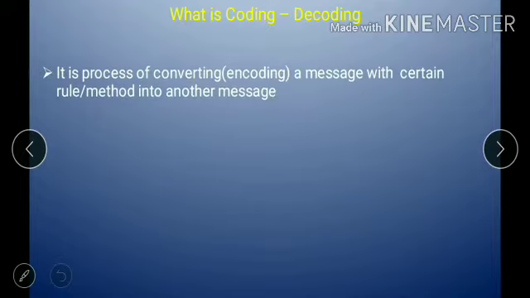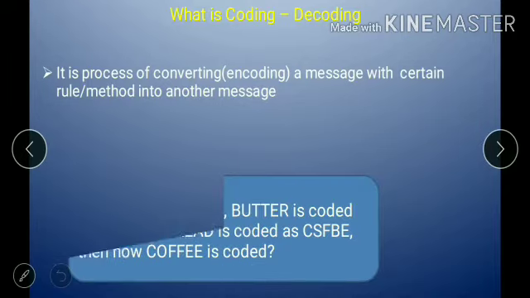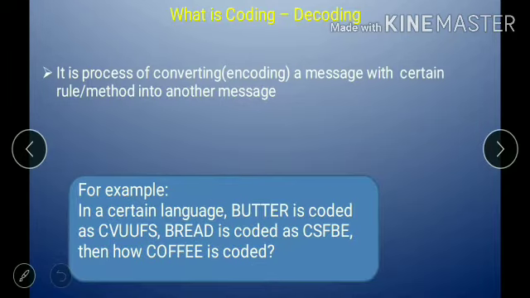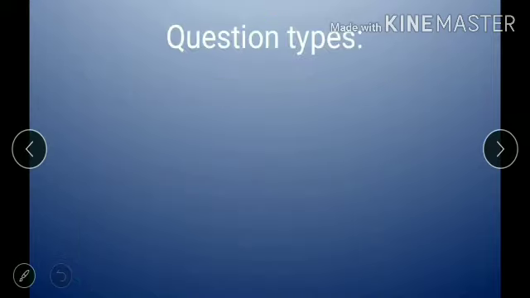We will see the definition. What is coding? It is a process of converting a message with a certain rule or method into another message. Take the example. Here, butter is coded into some other letters, that is CVUUFS. Bread is coded into CSFBE. Then how is coffee coded?